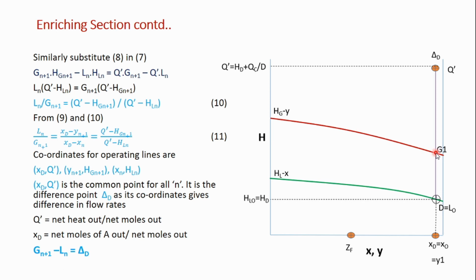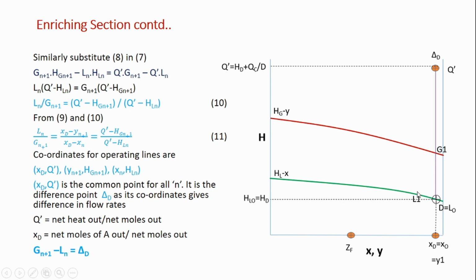I will go to the equilibrium data. I can plot that equilibrium data, and for this y1 value I will find the x1 value, that is, for this y value what is the x value which is in equilibrium with this y. Let us say that that is the point L1, the composition of the liquid leaving the stage in equilibrium with the vapor going from stage 1.